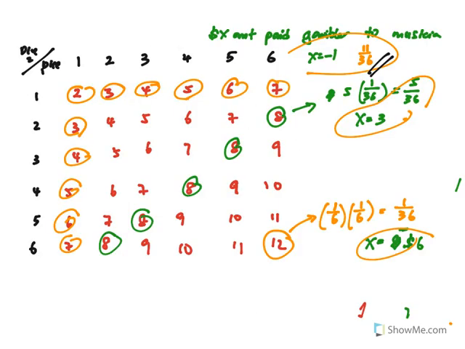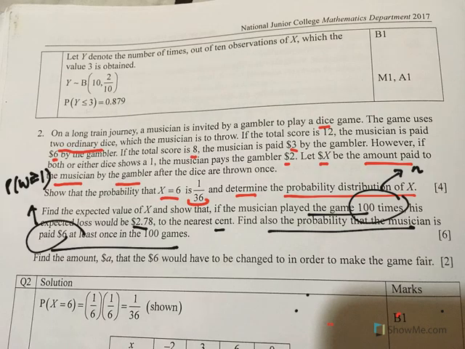Next one, find the amount that the $6 would have to be changed to in order to make the game fair. So we talk about making the game fair first. This means that the expectation of x is 0. You remember there was a question similar to this in the tutorial. It means that the gambler doesn't win any money and the musician doesn't win any money, so the gambler doesn't have to pay any money to the musician. So in this case the expectation of x is just 0, because both sides won't win, won't lose.